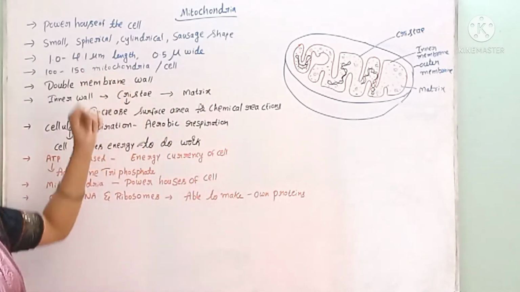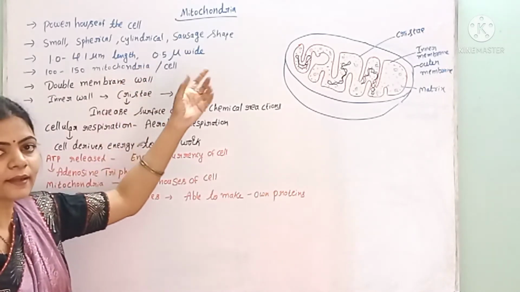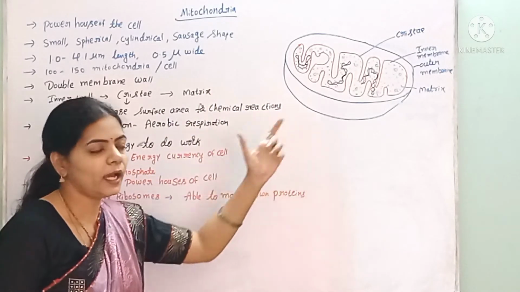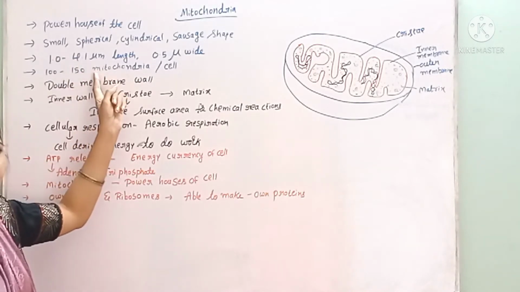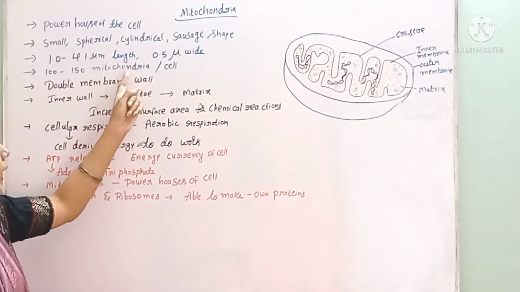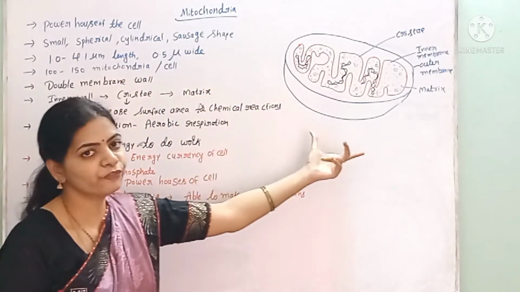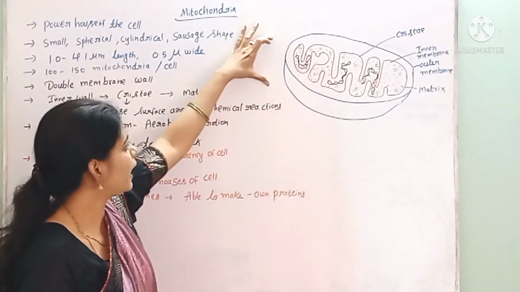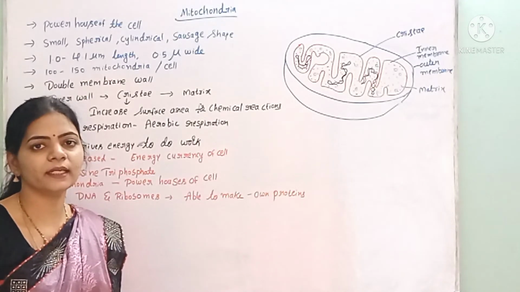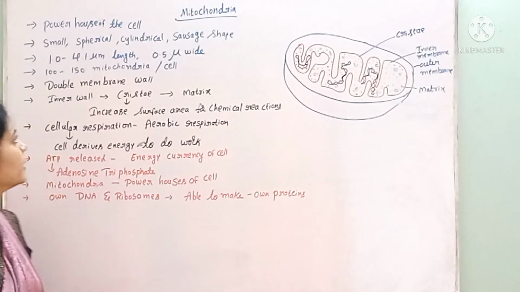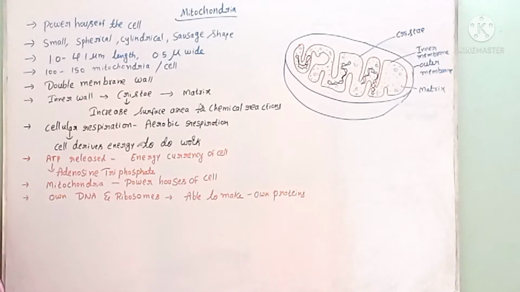If you see the shapes of these mitochondria, they are small, spherical, cylindrical or sausage-shaped ones. The size of these mitochondria is 1 micrometer to 4.1 micrometers in length and 0.5 micrometers in width. The number of mitochondria may vary from cell to cell, ranging from 100 to 150 per cell depending upon the requirement of energy.